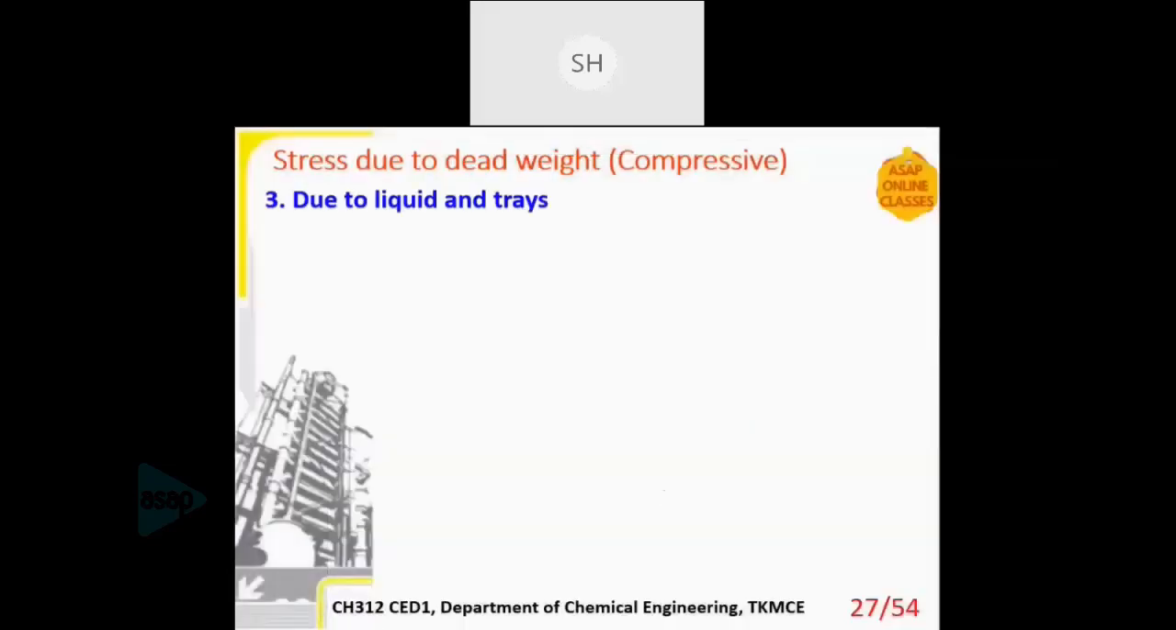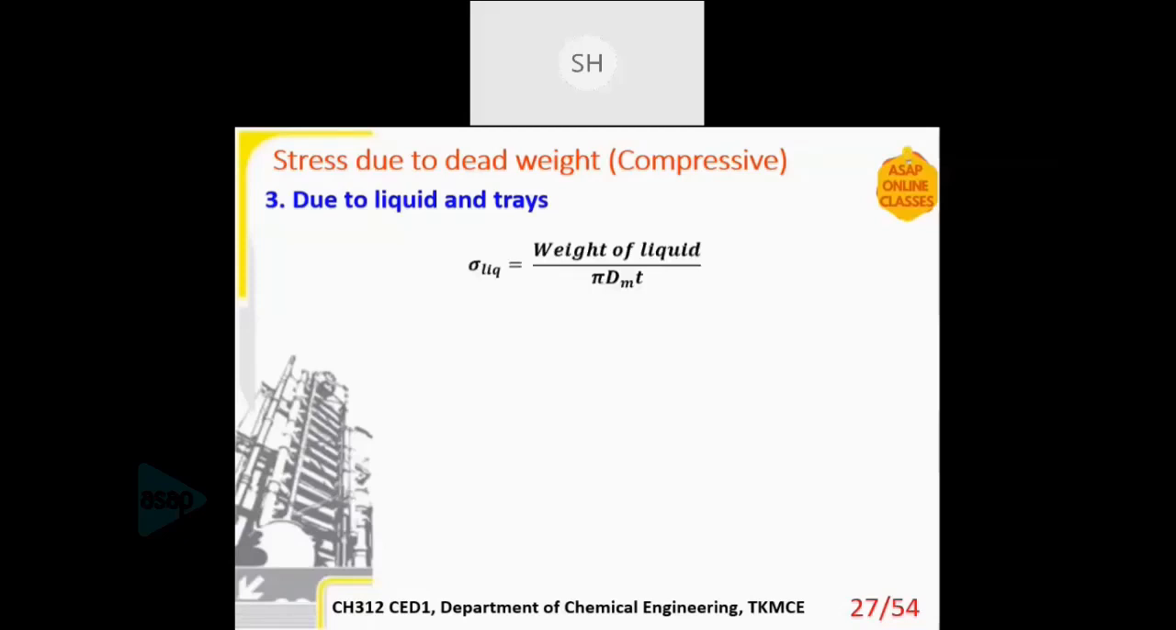Then the next one is the stress due to liquid and trays. Any pressure vessel will have a liquid inside which will be under pressure. It can be a distillation column, an absorption column, or a stripping column, whatever it is, there may be some content inside. Some columns are packed columns, some may be tray columns. So if it is a tray column, the procedure is described here.